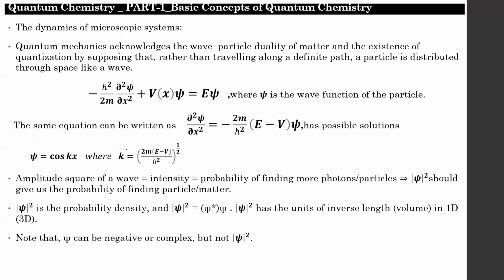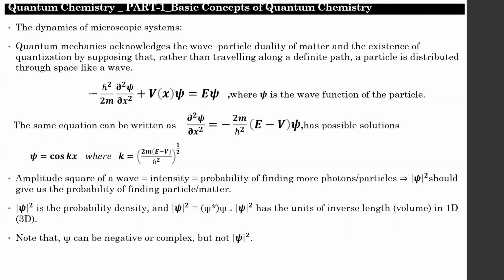And next, another topic was quantum chemistry. This has two parts. Part one is the basic concepts of quantum chemistry, and part two is the Schrodinger wave equation for the hydrogen atom, which is not asked for the exam, but there are some theoretical points we will discuss, and the derivation will be given to you. You have to go through it.